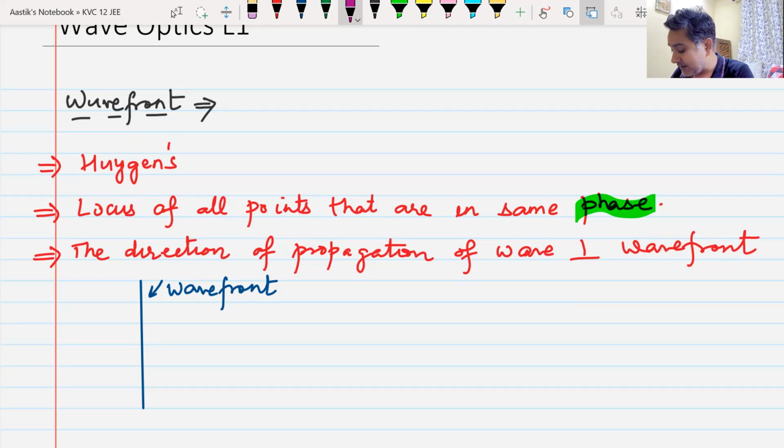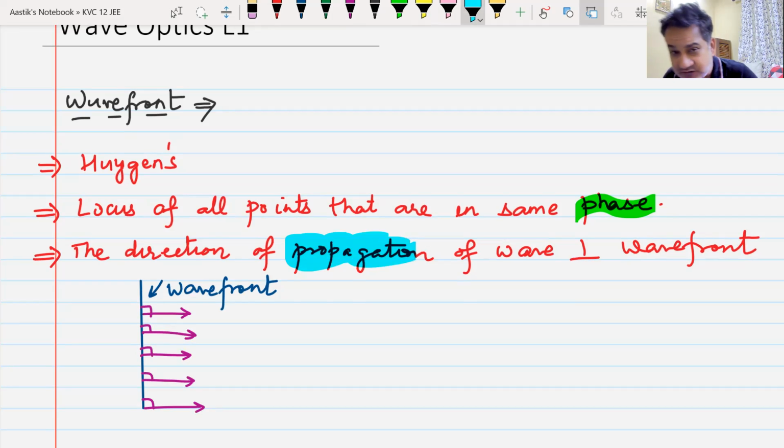It might be like this because this is perpendicular. It might be going in this direction, or it might be going in the opposite direction. Remember, when I say propagation, that means the direction in which the wave is traveling. The direction of movement or direction of propagation of wave is always perpendicular to the wavefront. Do we understand this? Yes or no?